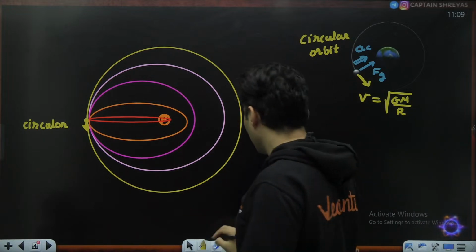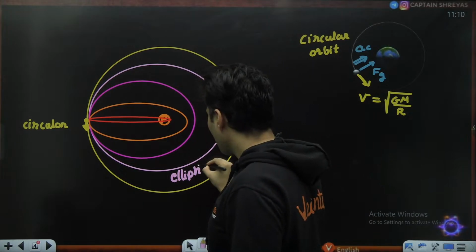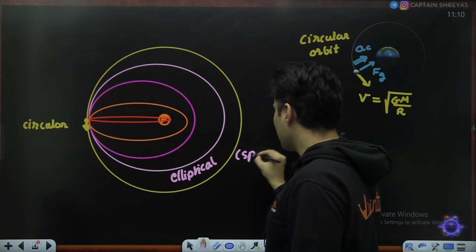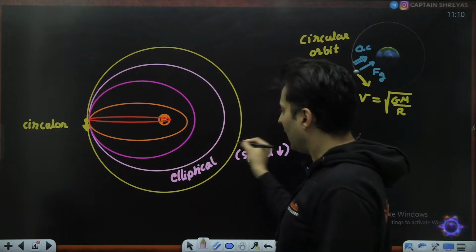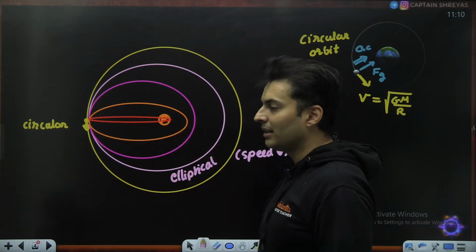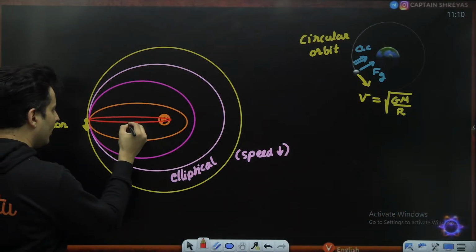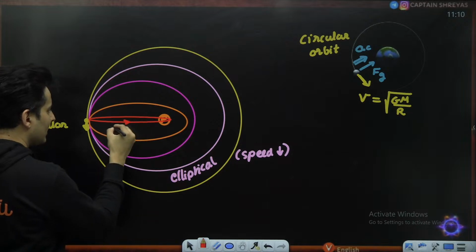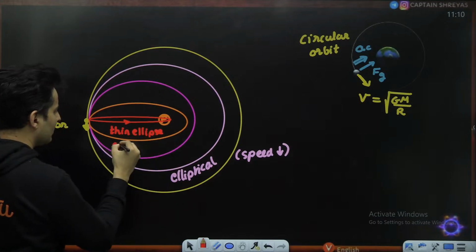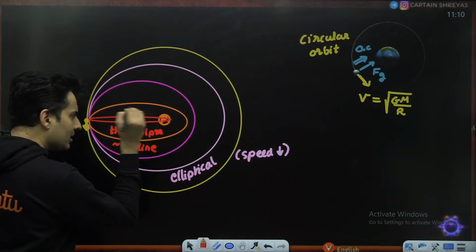So first it was circular, then it became elliptical, and as you kept on reducing the speed, the ellipse becomes smaller and thinner, till it becomes almost like a flat ellipse. Now this last one is the most interesting part. Observe it. It's such a thin ellipse that it is approximately feeling as if it is going in a straight line. The planet is always at the focus.